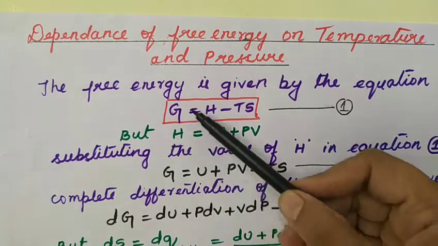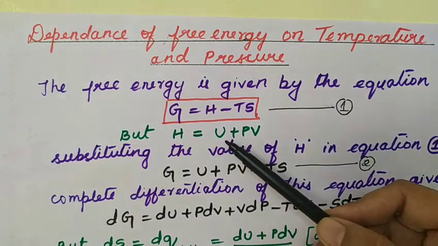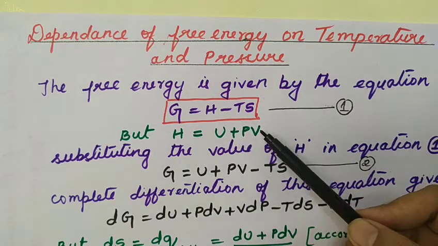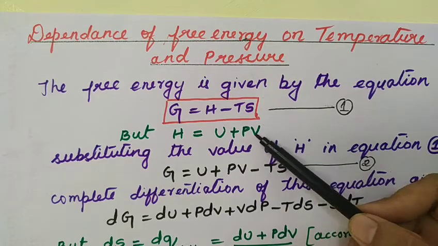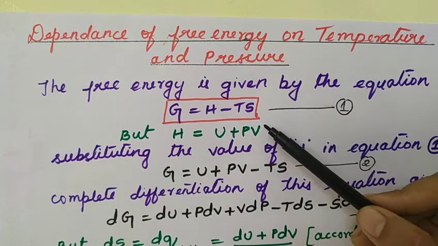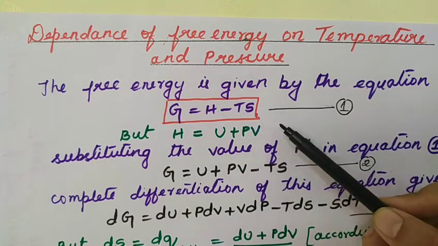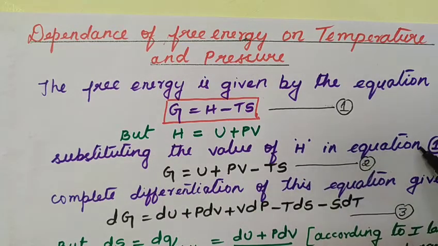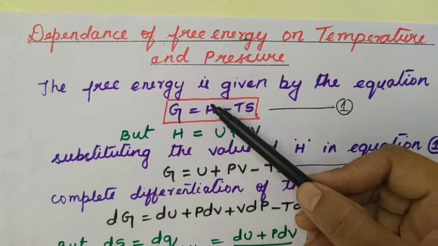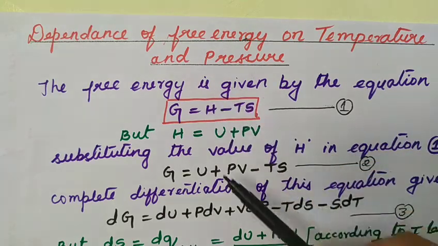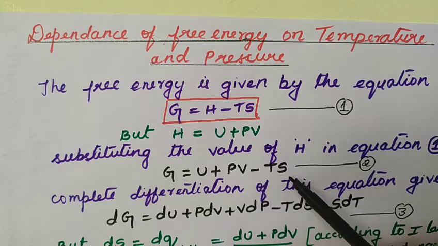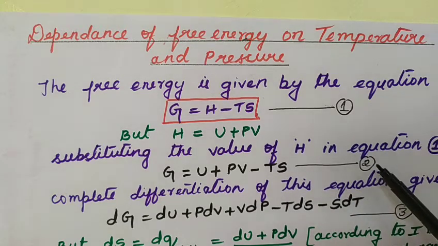But H, the enthalpy, depends on the internal energy U, and PV, that is the pressure and the volume. If our work is mechanical, there will be change in pressure and the volume. Then substituting the value of H in equation 1, we have G is equal to U plus PV minus TS. Let us take this as equation number 2.